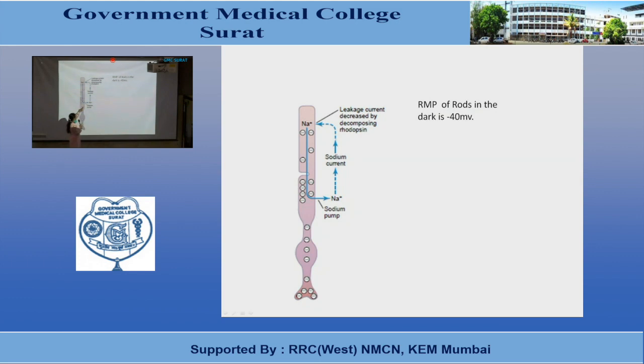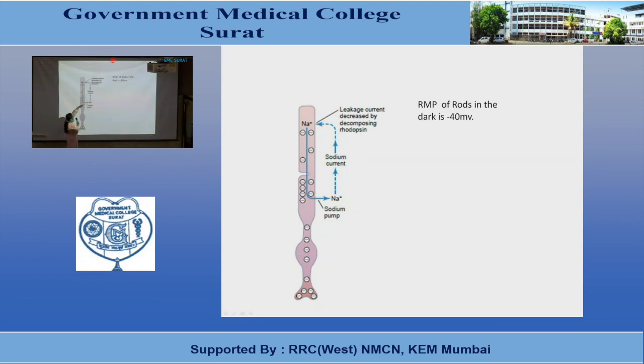So the sodium-potassium pump is present in the inner segment, which will pump sodium ions from inside the photoreceptors to the outside, increasing negativity inside the photoreceptors. Now the outer segment of these rods and cones is leaky to sodium ions in the dark.